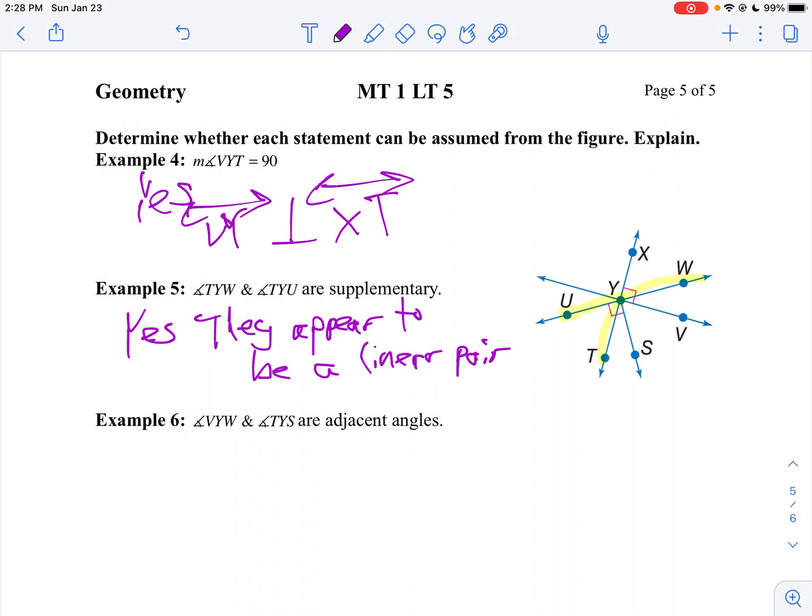Let's take a look at our last question for assuming. I'm going to look at angle VYW. So here's VY and YW. And then angle TYS. Are they adjacent? No, they're not. Why aren't they? Well, notice they do have the same vertex, but they don't share a side.